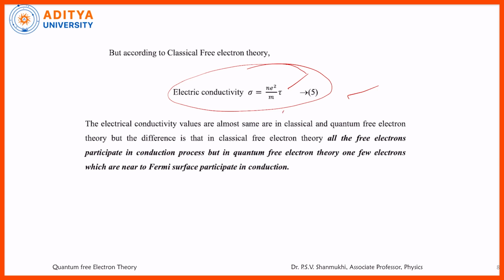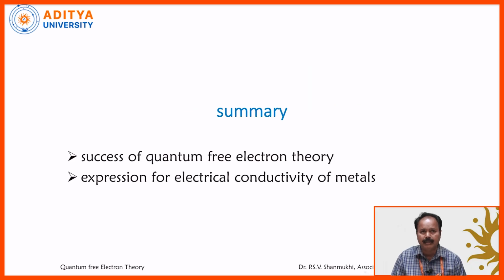Actually, this theory successfully explained properties of metals like the photoelectric effect, Compton effect, black body radiation, and also other phenomena like ferromagnetism, antiferromagnetism, ferrimagnetism. All these things were successfully explained by the quantum free electron theory.